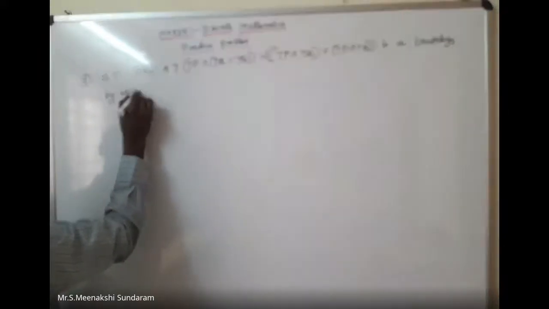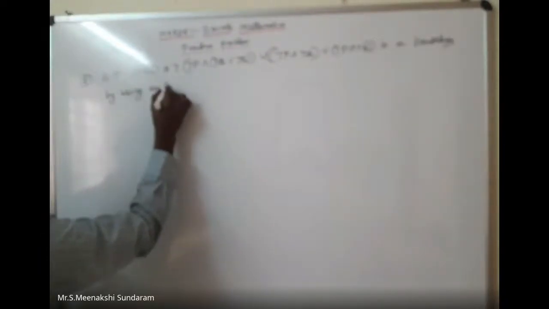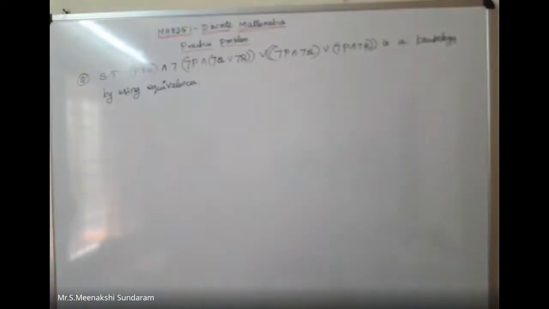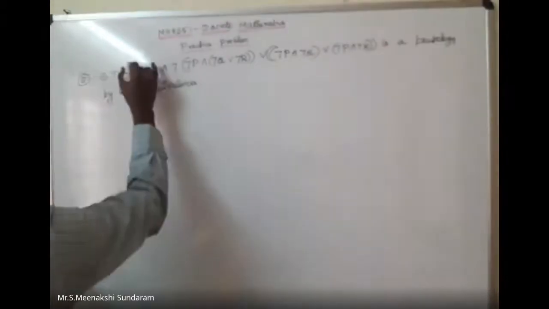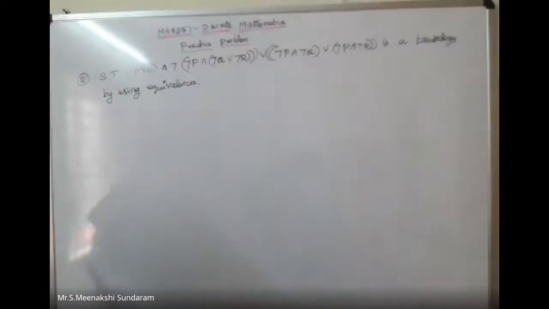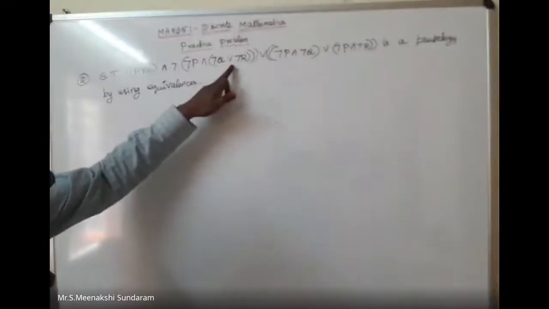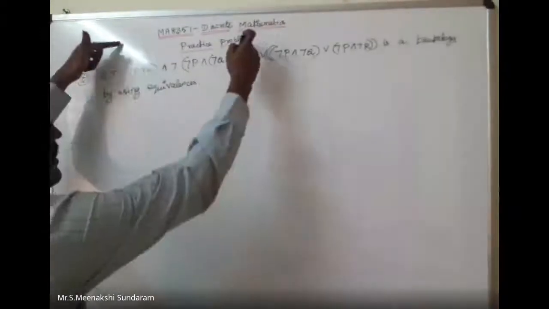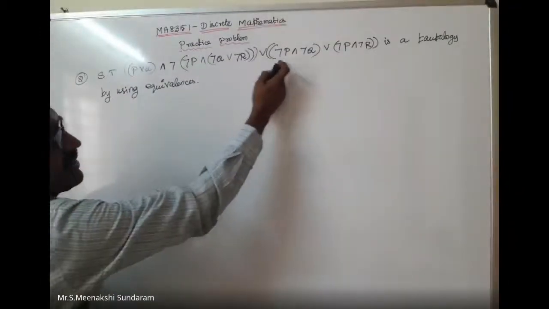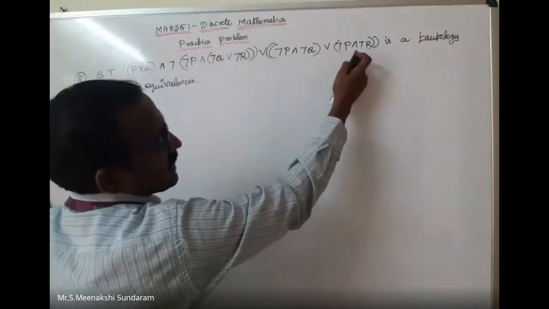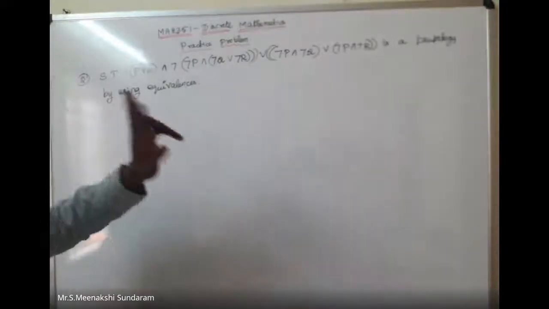By using equivalences. Show that P disjunction Q conjunction, here is one more bracket. Show that P disjunction Q conjunction negation of negation P conjunction negation Q disjunction negation R. There is a common bracket here. Disjunction, the next term, negation P conjunction negation Q disjunction negation P conjunction negation R is a tautology by using